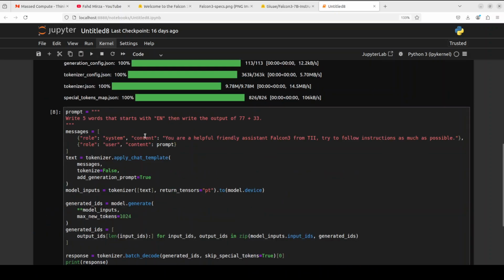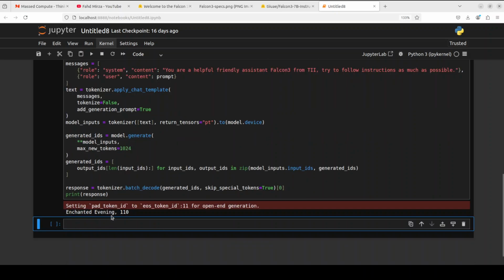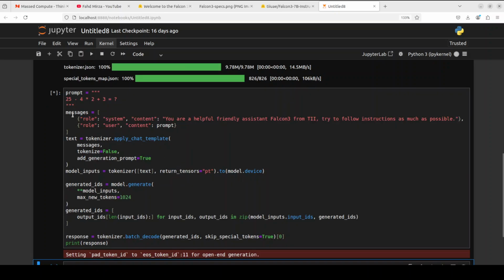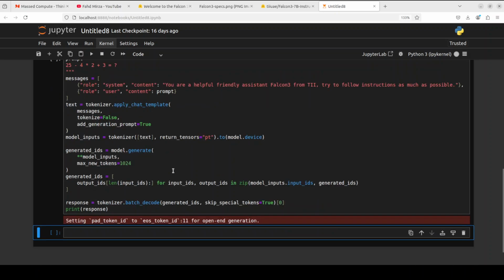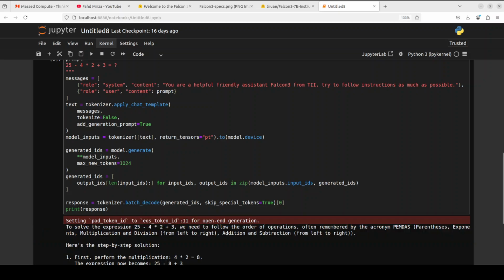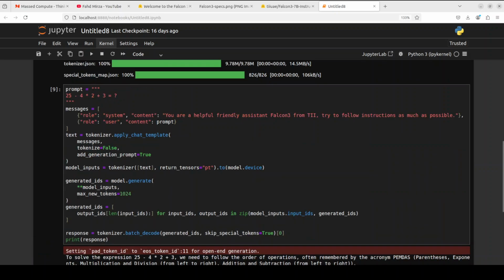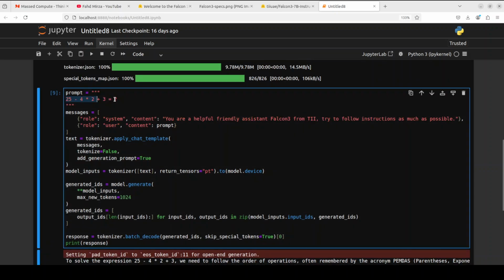I am asking it to write 5 words that start with en and then write the output of 77 plus 33. Yep, that is correct. Very nice. And let's see if it can solve this equation, which is a very simple equation. Let's see if it can do that. And there you go. So this is what I was expecting, it went logically, which is fine. And the answer is correct too. Amazing stuff. Okay, let's ask it a coding question now.